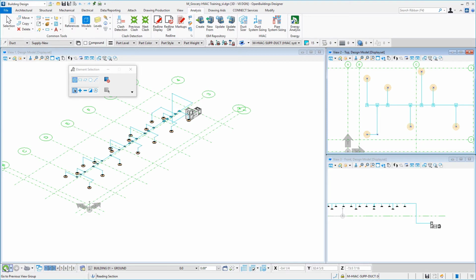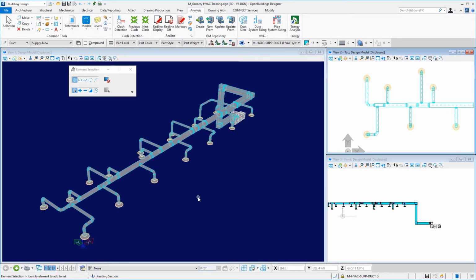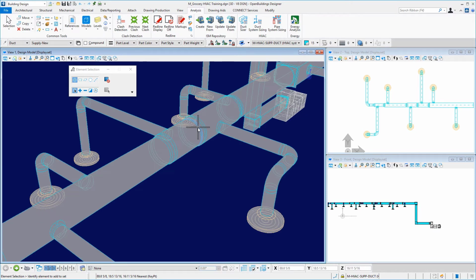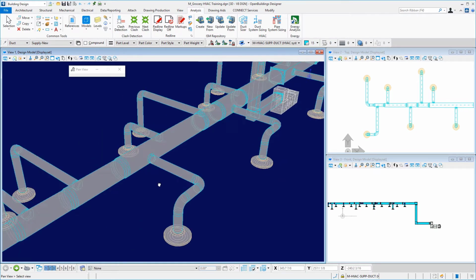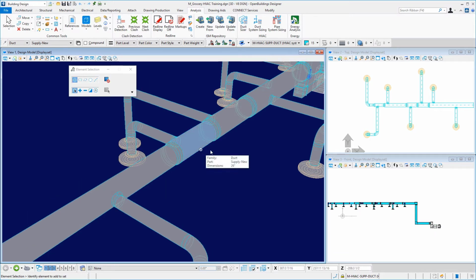I'll go to my view groups, go previous. If we take a look at our 3D representation here, I'll get zoomed right into here. Let's look at some of our sizes. This is a 34 inch, got a 32 inch, 30 inch. So we may want to come back and change the sizes of some of these so we have fewer transitions in our model. So let's take a look at that.